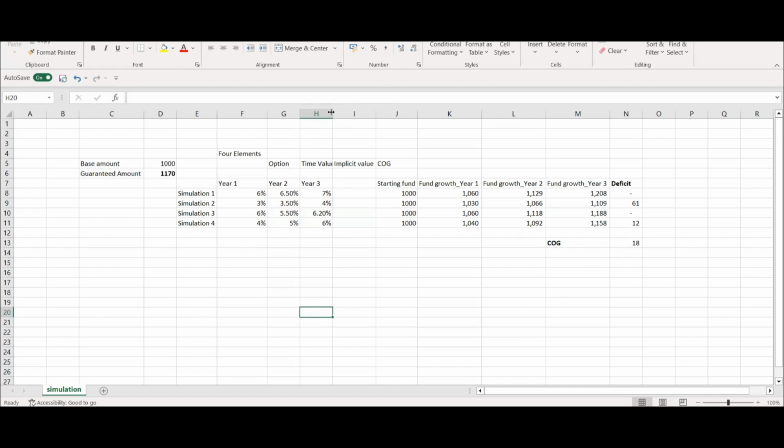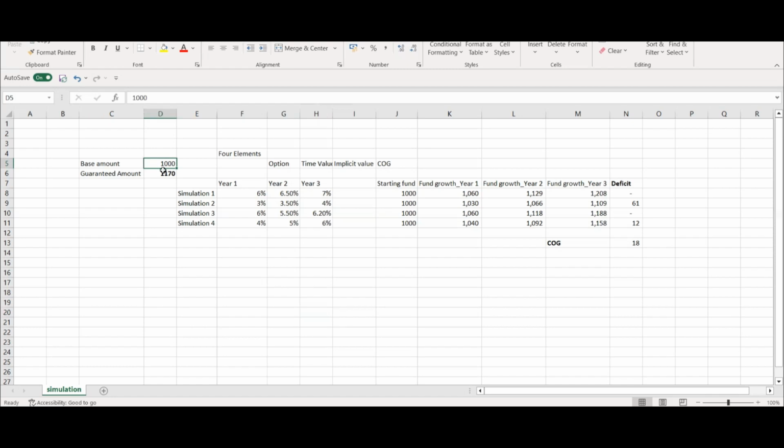So when will an insurer consider time value of options and guarantees? Suppose there is a ULIP policy, a unit linked policy or some savings policy, and the insurer says that okay, you invest 1,000 rupees, or $1,000, and I will guarantee that you will get 1170 after the end of 3 years, no matter what the situation is. So in that case, the insurer is providing a guarantee, right?